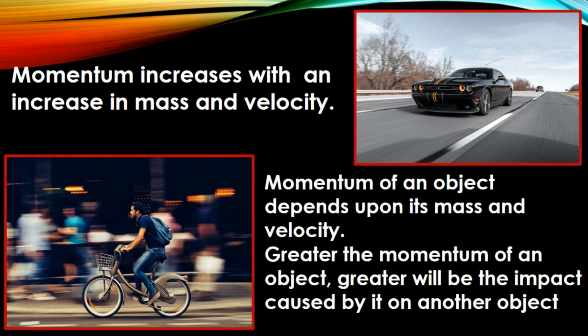Momentum increases with increase in mass and velocity. A fast moving object causes more injury as it has more momentum. A heavy object has more momentum than a light object which moves with the same velocity. Because of momentum, a cricket ball thrown by a bowler may hurt the batsman. Momentum helps us to explain the impact of collision of vehicles. Greater the momentum of an object, greater will be the impact that is caused by it on another object.